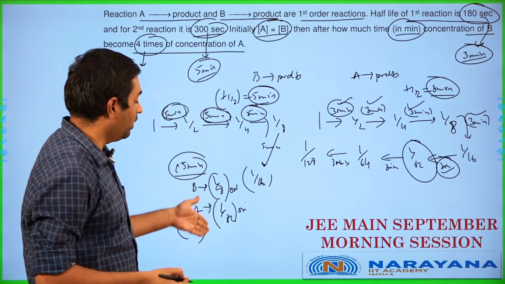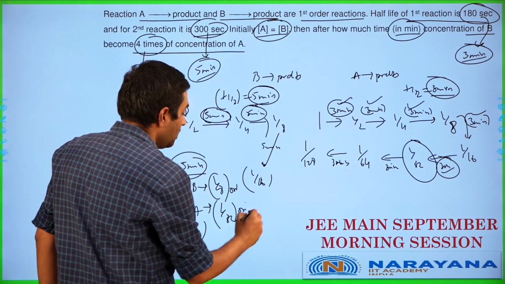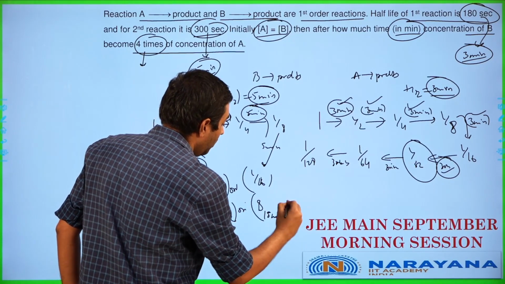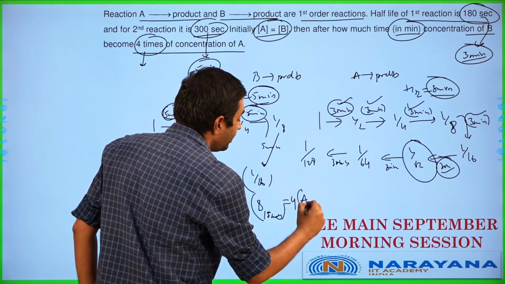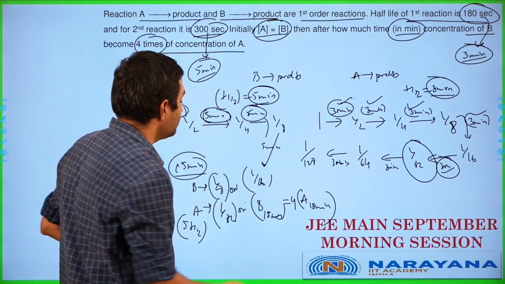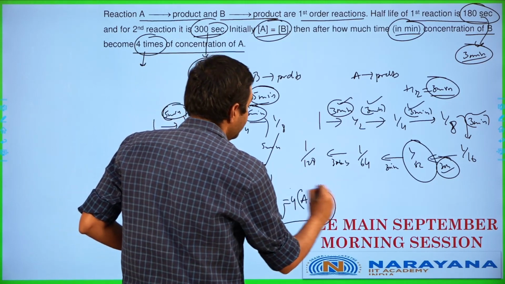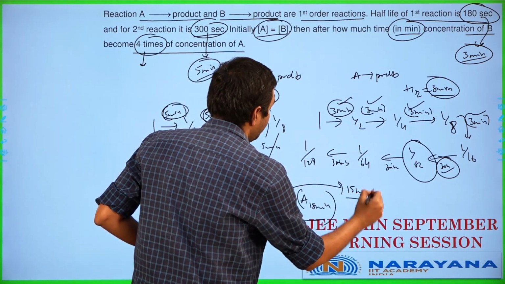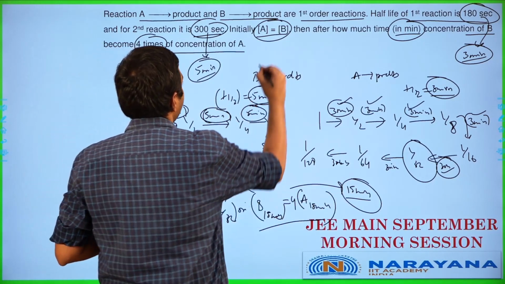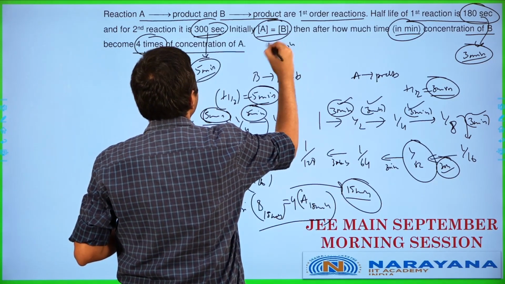As you can see, it is working out as 4 times. So in this case, concentration of B after 15 minutes works out as 4 times concentration of A after 15 minutes. So the amount of time needed is going to be 15 minutes over here. So after how much time means answer is going to be 15 minutes in this case.